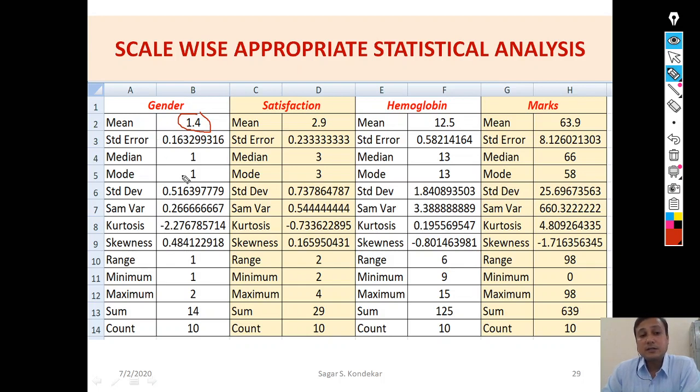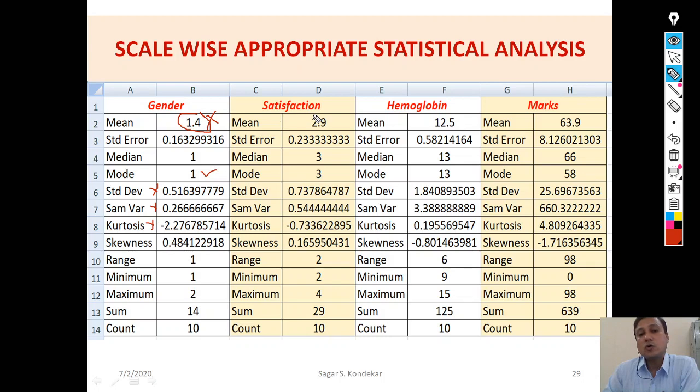From central tendency, yes, in the mode we can say that the mode is 1. It means that out of my respondents, the majority are male. But we cannot give meaning to this 1.4; we can give meaning to the mode. Likewise, we cannot give meaning to the standard deviation, sample variance, kurtosis, skewness, nothing. We can only use the mode.